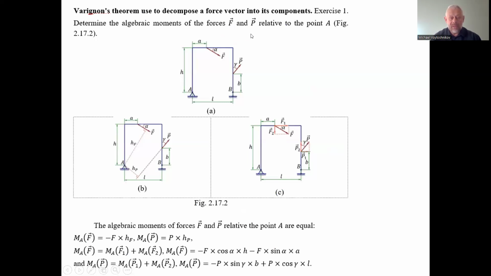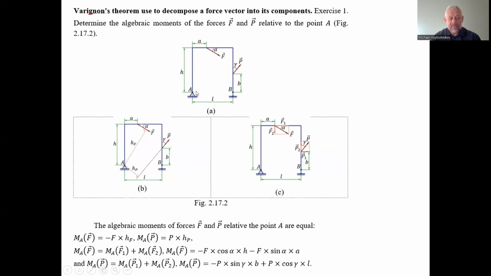We have the forces F and P relative to the point A. Force F is inclined, on the upper beam of the frame, at angle alpha to the horizontal axis, and the force P is applied to the vertical beam of the frame and inclined at angle gamma to the vertical axis. So how to do that?